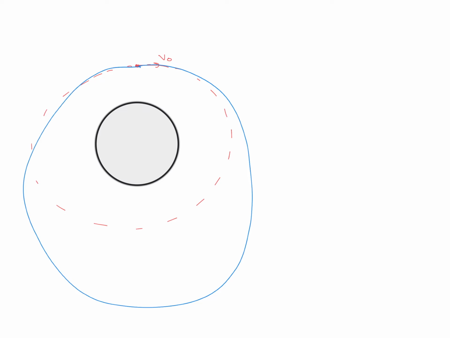So it will move in an elliptical path around the planet, let's say something like this, in such a way that the center of the planet will be at the nearest focus. Or if you project with a velocity less than the orbital velocity, then it is going to move in an elliptical path something like this, in such a way that the center of the planet will be at the farthest focus. Now, if it is projected with a velocity equal to the escape velocity, then it will move up to infinity. It will not be able to move in an elliptical path.